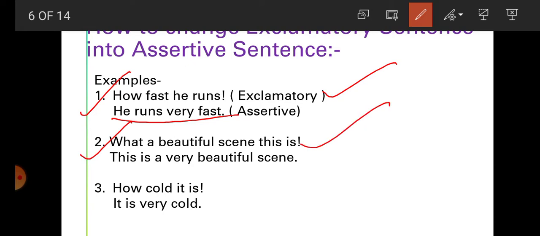When the scene is very beautiful, we say this type of sentence, and we can write in an assertive sentence, this is a very beautiful scene. Now when it is very cold, we can say how cold it is. In an assertive sentence we can say, it is very cold.